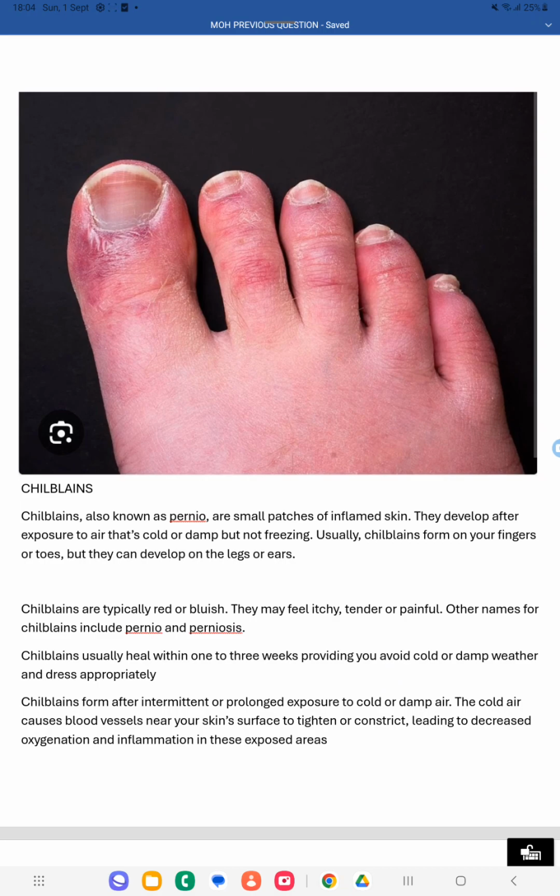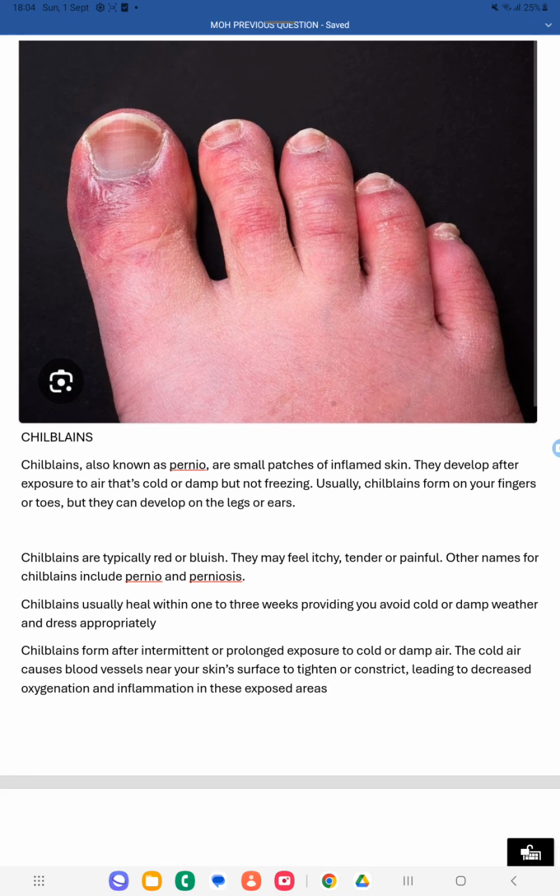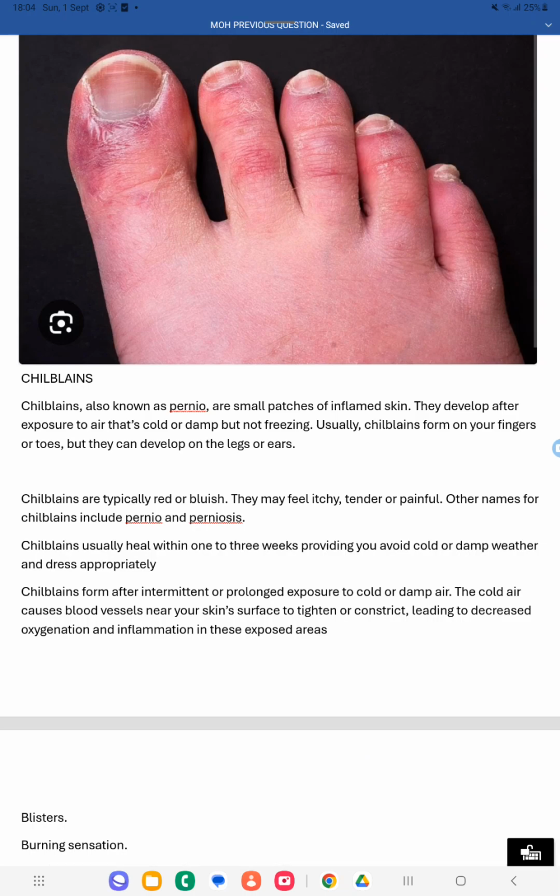It will typically be red or bluish in color. Itching sensation will be there, tenderness or pain will be there. Other names for chilblain are pernio and perniosis. Within 1 or 2-3 weeks it will go. It will resolve on its own because it is due to the cold air. If you make it a little warm, through that way you can reduce this chilblain. Because of the cold air, the blood vessels near the skin surface area will have decreased oxygenation, and through that way inflammation will happen. So that's why you are getting this red or bluish discoloration.